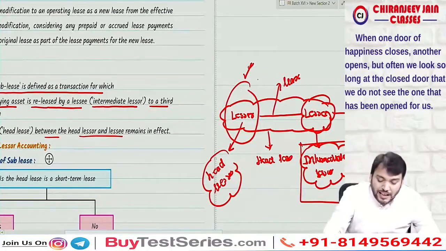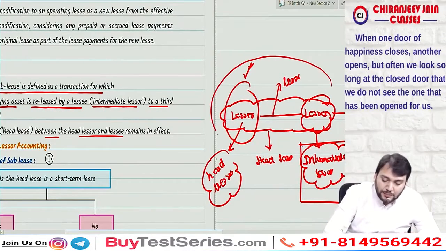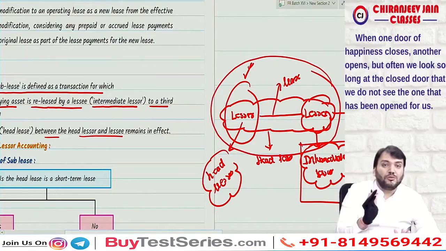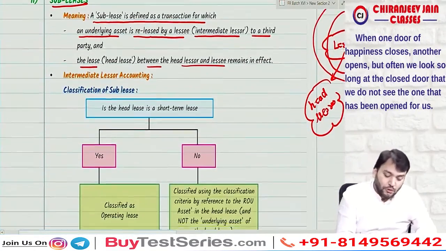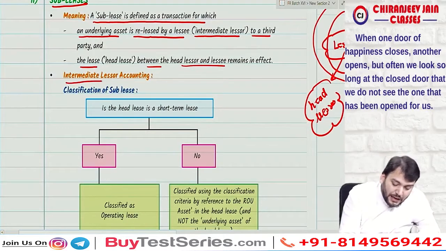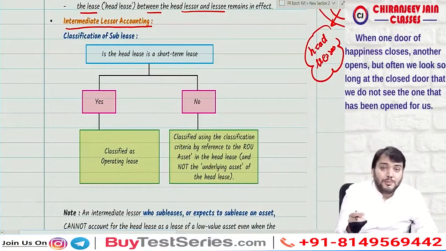This does not cancel for this reason. So there is no change in the terms and conditions of the head lease. Understood? In case of the intermediate lessor, because now that party becomes lessor, we need to understand whether that lease will be an operating lease or finance lease.